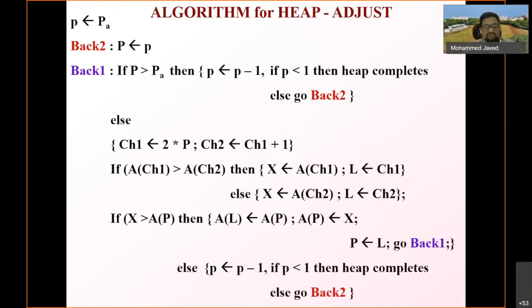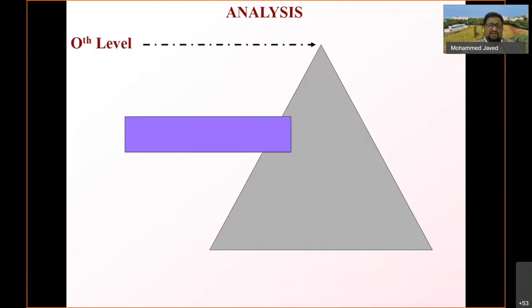Now you have seen one very important thing: I have not written the algorithm first. What I have done is that I started from scratch and started explaining the algorithm to you. Once the algorithm was conceived in my mind, then I started writing it. So this is how it should come. Your algorithm should be the last product of your assignment, or your thinking, what I can say. So now let us see the analysis.